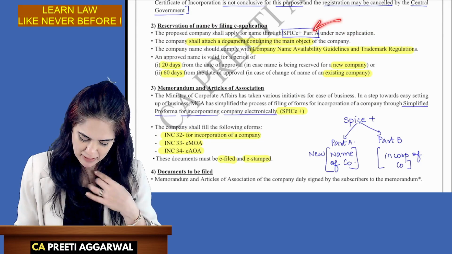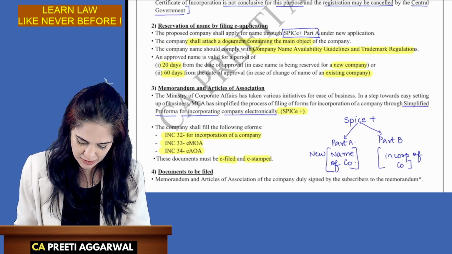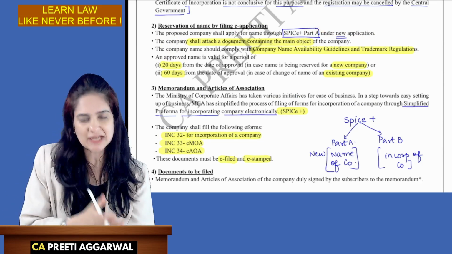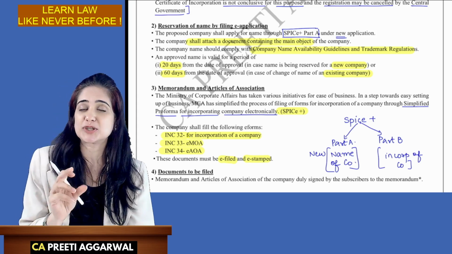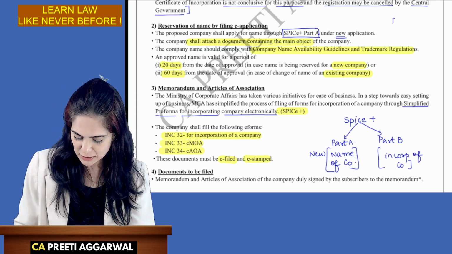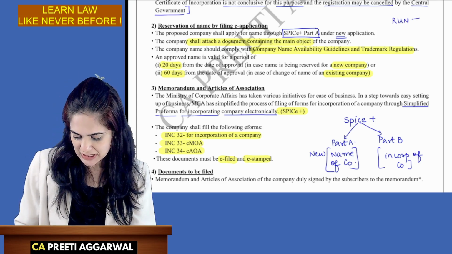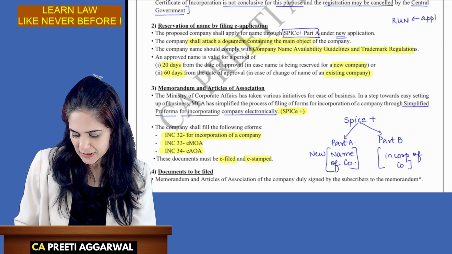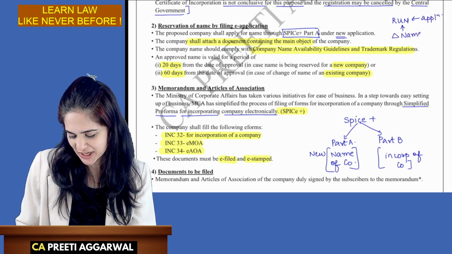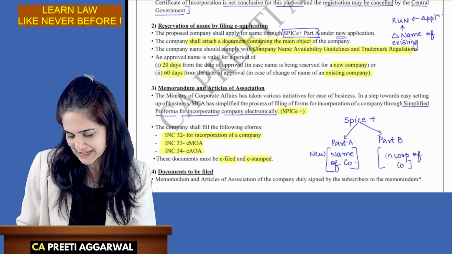So SPICE plus Part A is under new application. Ma'am, what if an existing company wants to change the name? Then the application is RUN. That is Reserve Unique Name. This is a web-based application. This is the application for change of name. Triangle means change. Change of name of an existing company.